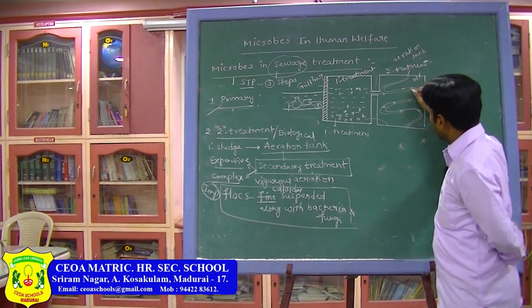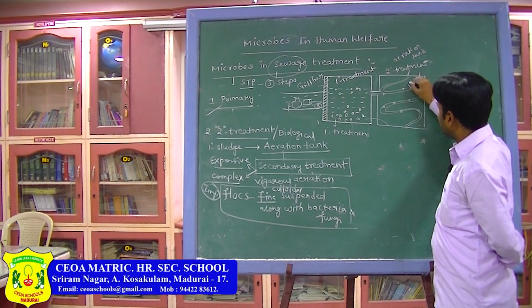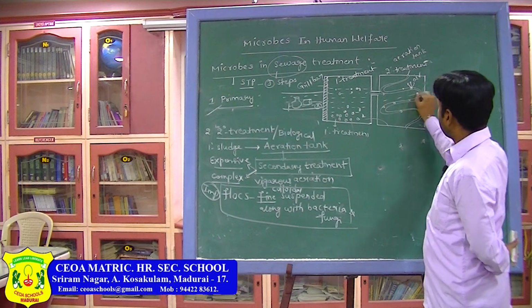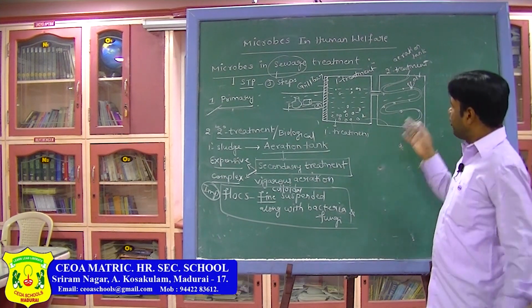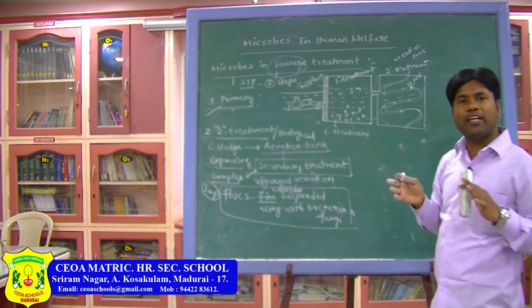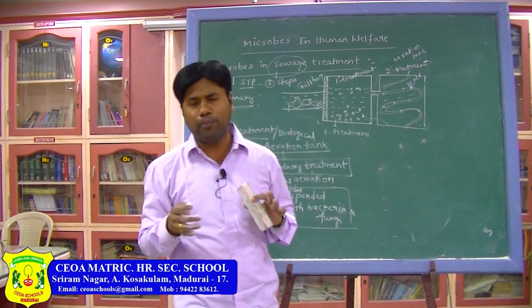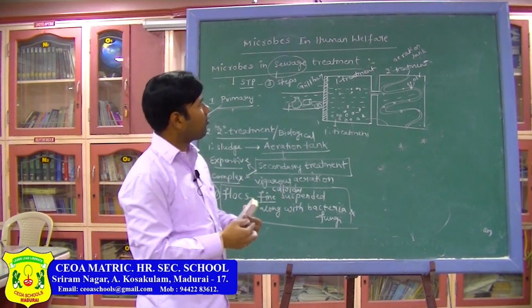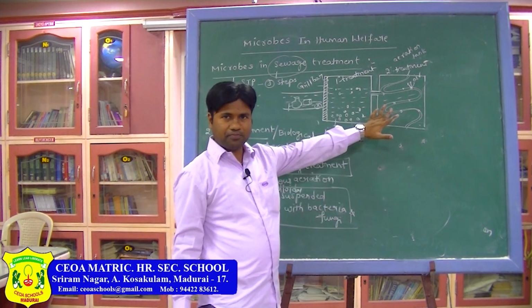Through the small holes, air will be exerted into this chamber with great pressure. Here in this chamber, primary sludge is present. Due to that, whatever organic matter, debris and solid particles are present will be divided into small particles due to the vigorous air sent into this water.